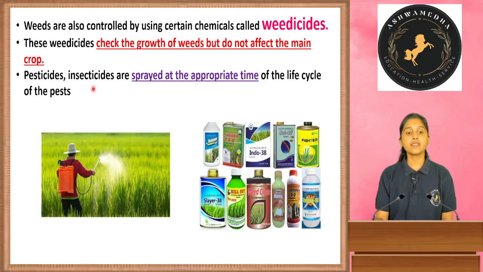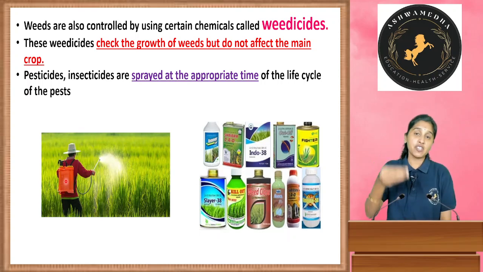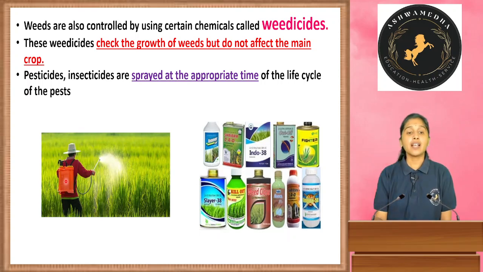Next, see, this is the pump. We should add water and the weedicides which we have to spray, whichever chemicals we have to spray. Like this we can pump to the crops. And here the examples for these chemicals are 2,4-D and BHC.